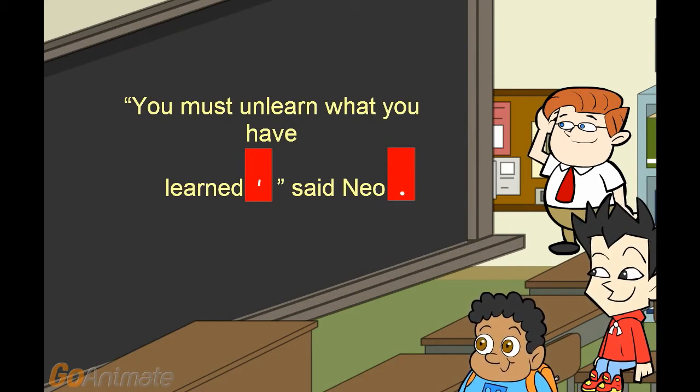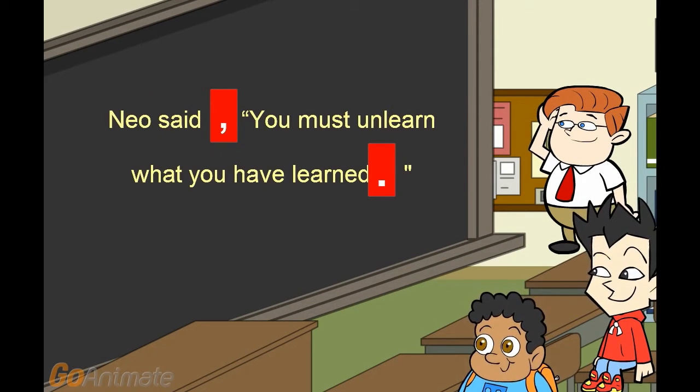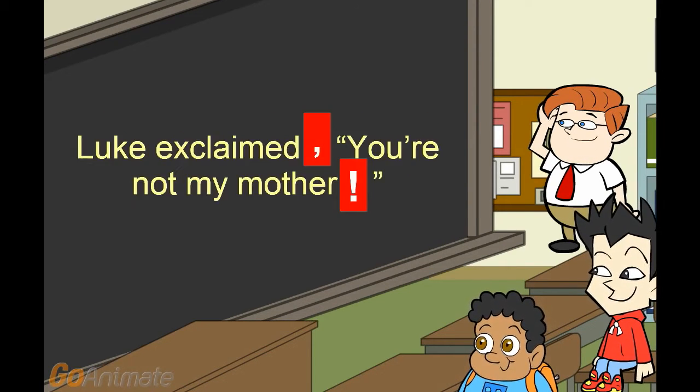If you start with a quotation, then you should separate it from the sentence by using a comma. In this example, before "said". You can also start with the person's name whom you quote. That is, you write the person who said the quoted sentence, and put a comma before the quotation marks. Let's give another example. In this example, we have a comma before the quotation marks. Moreover, notice that the exclamation mark is within the quotation marks.